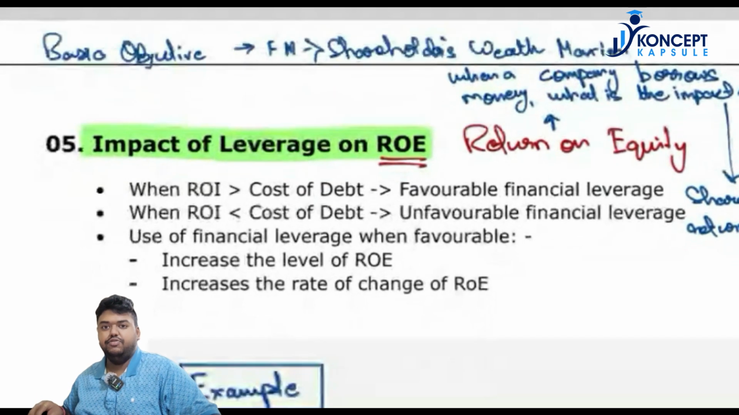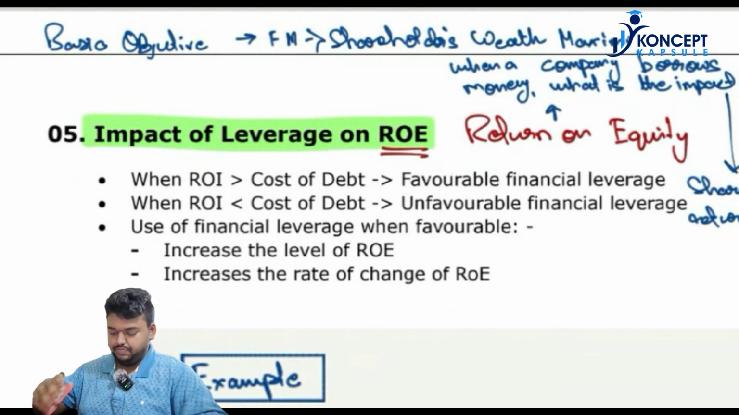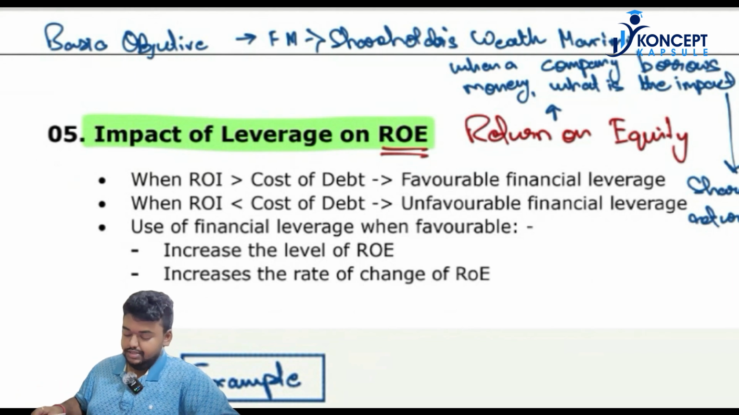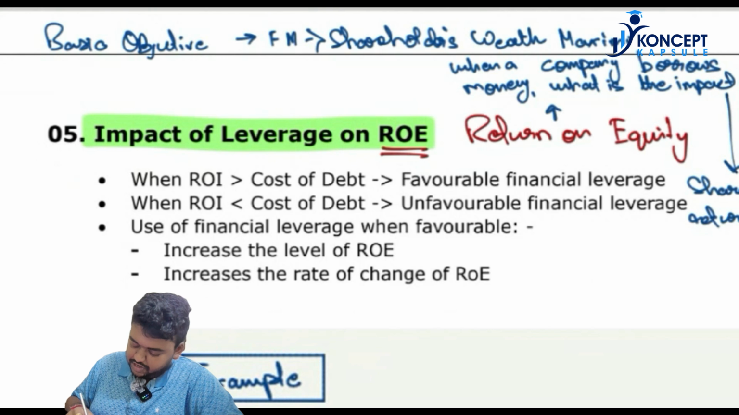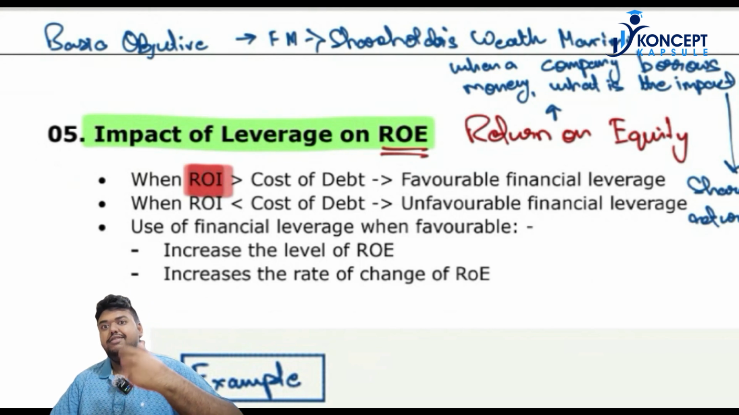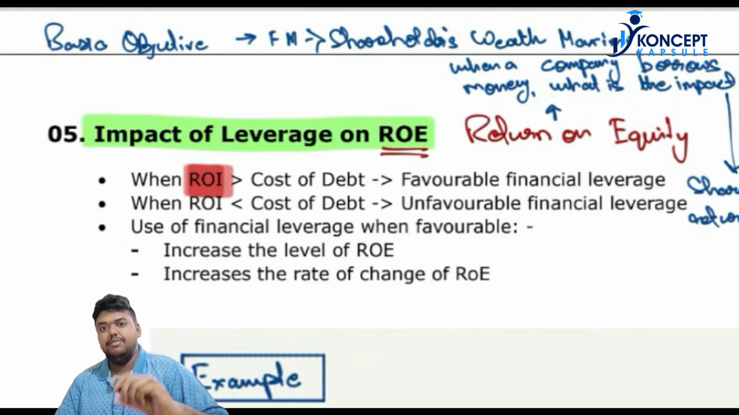Now we will read some of the nuances with respect to it, and also we will understand this with the help of an example. The basic rule of thumb which is given is about return on investment. What is return on investment? Return on investment means the amount that the company is able to earn by investing its capital. Now, this capital is both debt and equity.